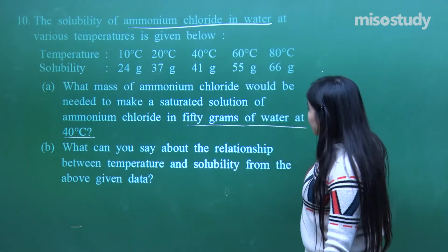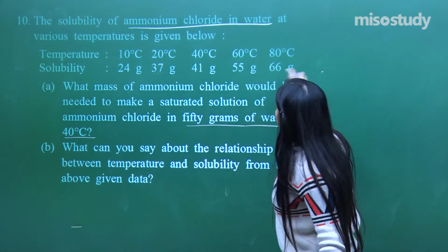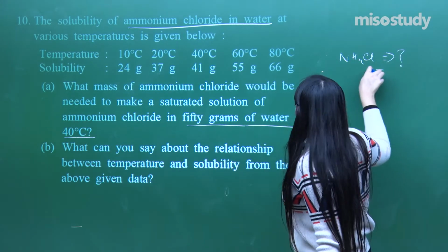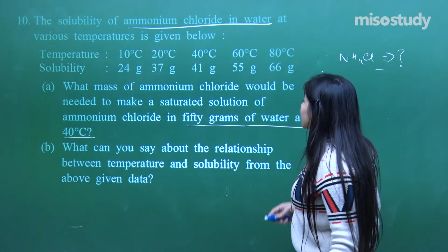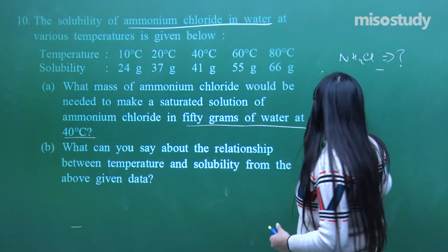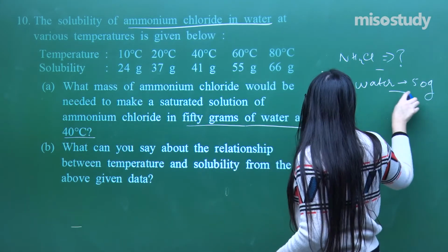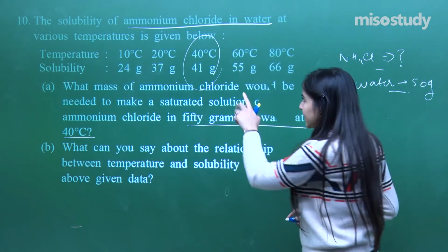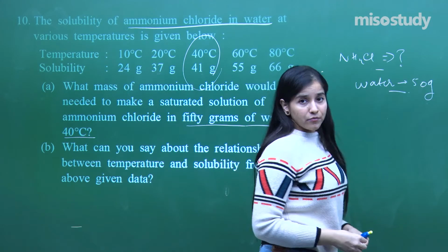First of all, what they are asking is, what is the mass of ammonium chloride, NH4Cl, needed to make a saturated solution in 50 grams of water. So water they have given is 50 grams. As per the data, at 40 degrees Celsius, 41 grams of ammonium chloride can be dissolved.